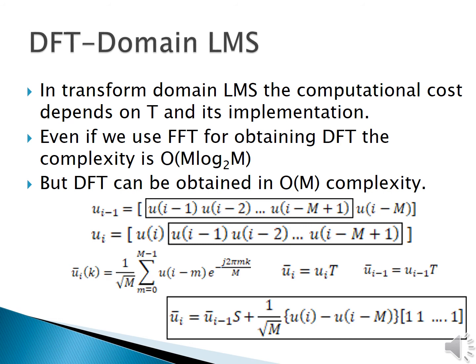But in this case, the DFT can be obtained in the order of m complexity because the current incoming data Ui and the previous incoming data Ui minus 1 will have m minus 1 common terms in them, and using this fact we can obtain a recursive relation that is used to compute the DFT, described here: Ui bar equal to Ui minus 1 bar into some matrix S plus some extra term. So using this relation we can compute the DFT in the order of m complexity.